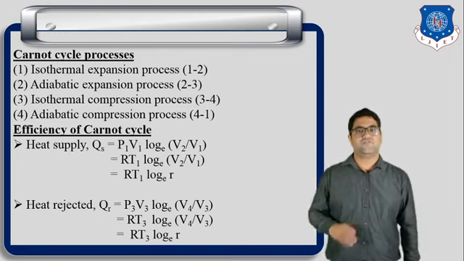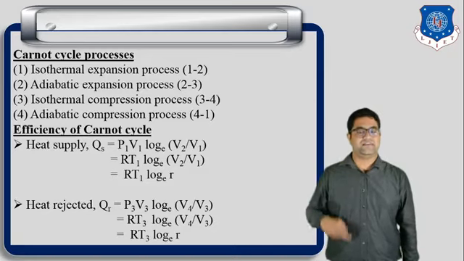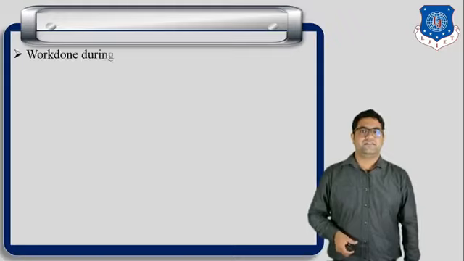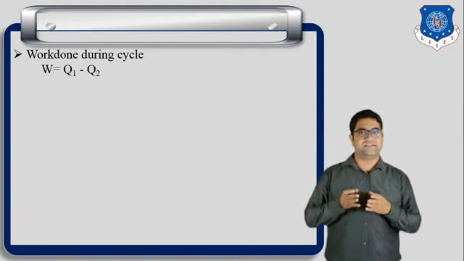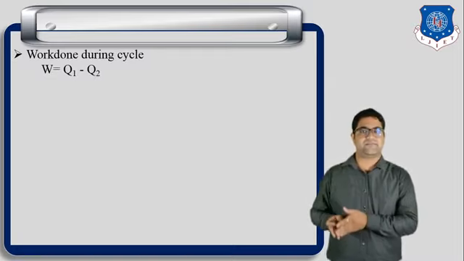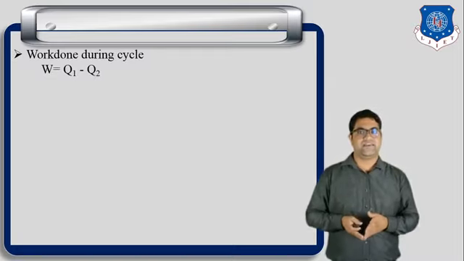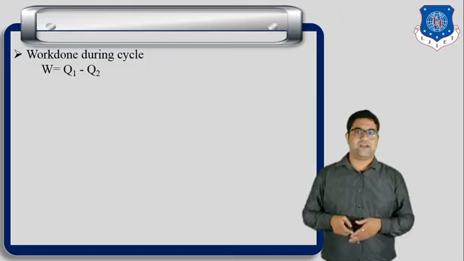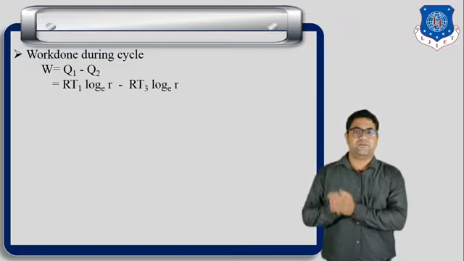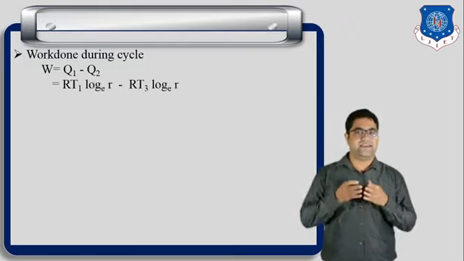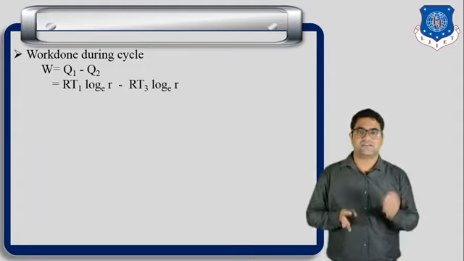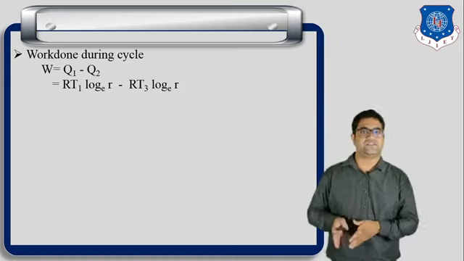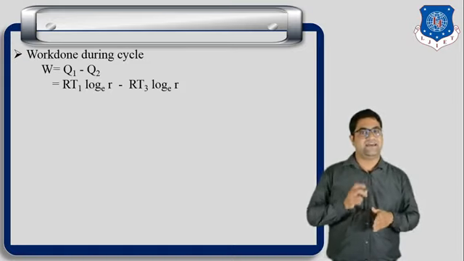Okay, so these are the two formulas of heat supplied and heat rejected. Now we know that the work done during the cycle is equal to heat supplied minus heat rejected. So we can write heat supplied as Q1 and heat rejected as Q2. So finally we can write W equals RT1 ln R, that is the heat supplied, the amount of Q1, minus Q2, meaning heat rejected, which is equal to RT3 ln R.